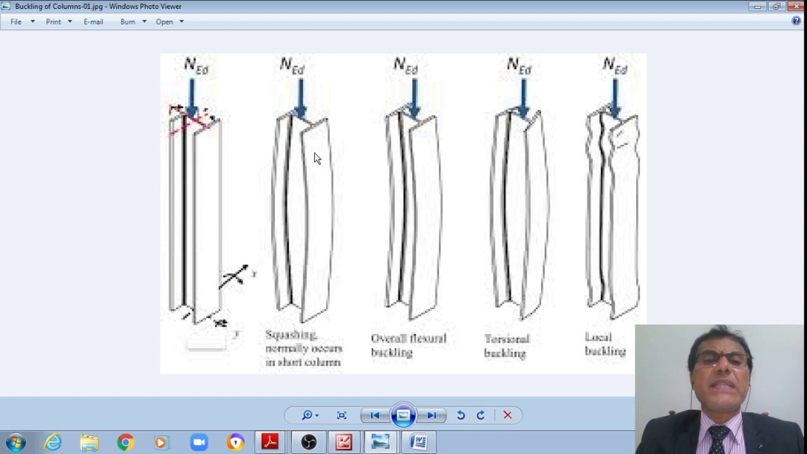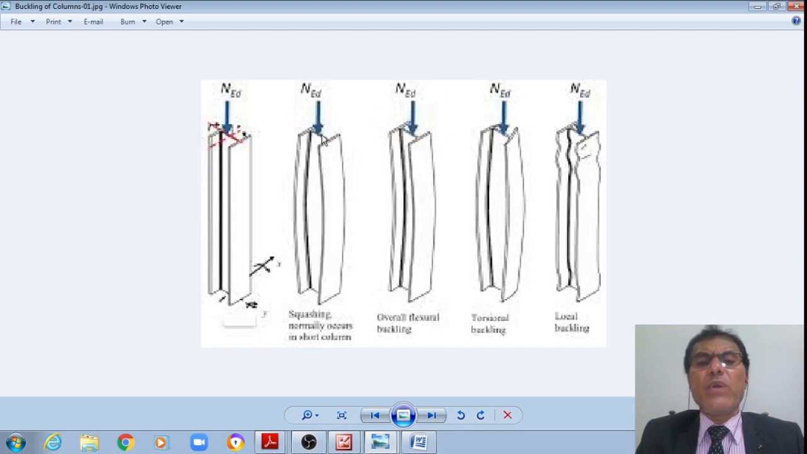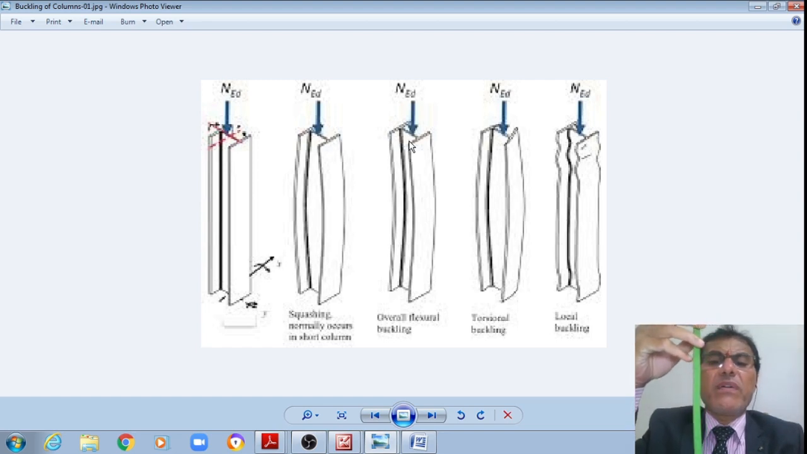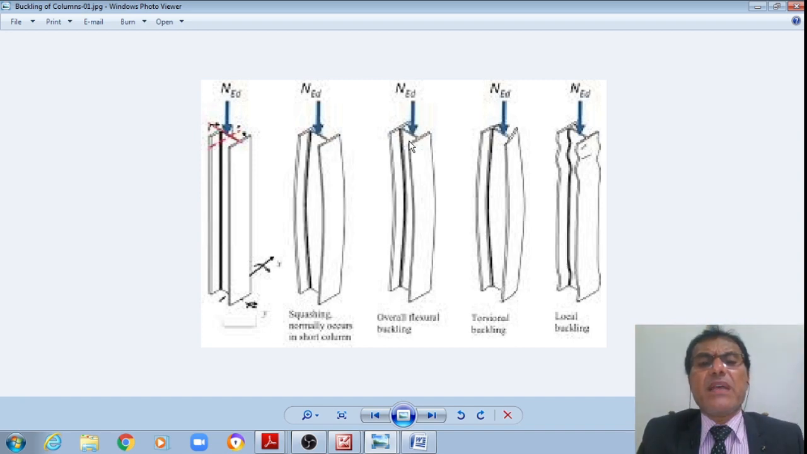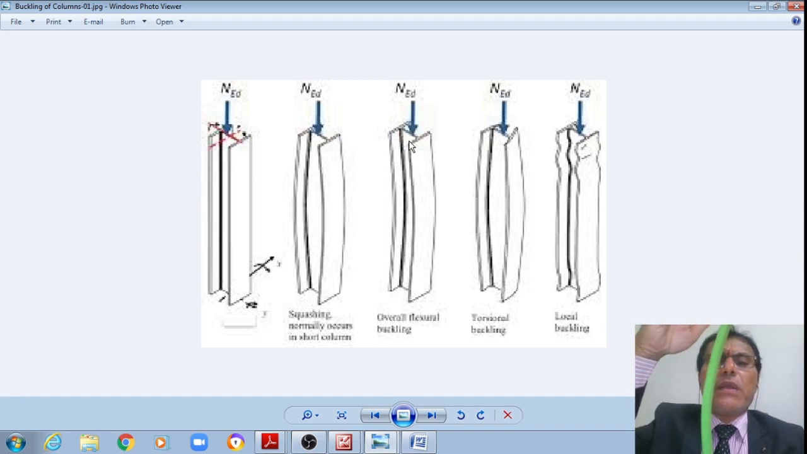Now we can see that if the column height is very short, then the column will fail totally under pure compression. Whereas if the height is quite long, then obviously the section will bend about the minor axis. Now you can see that if I apply the load, it bends about the minor axis. Therefore, this is what is called flexural buckling.